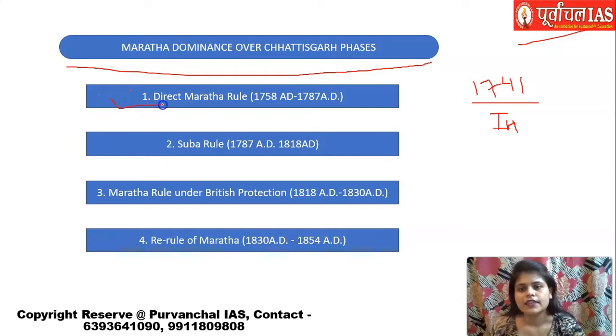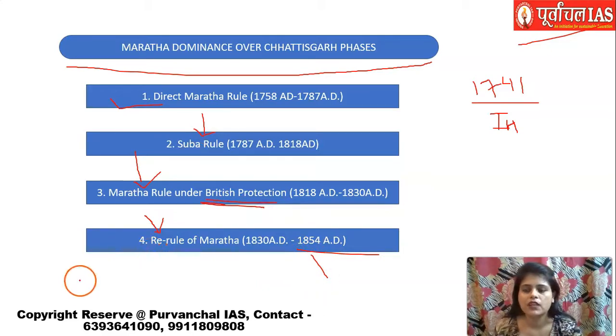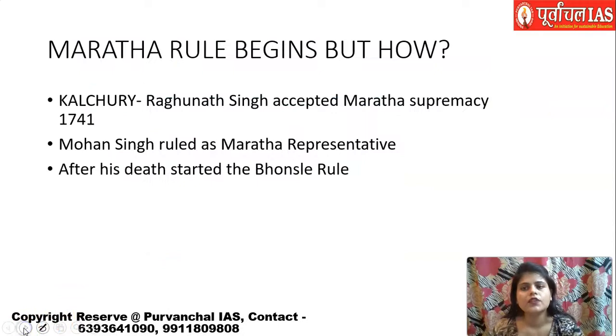Then started the direct rule of the Marathas. After this came the Suba system, where a Subedar was appointed. After the Subedar, the Marathas ruled under British protection, because the Third Anglo-Maratha War took place and the Marathas were defeated. The British came here. Then there was a re-rule of the Marathas under some treaty that we will be discussing. And then after 1854, Chhattisgarh came directly under the British. So let's see now how this Maratha dominance started.